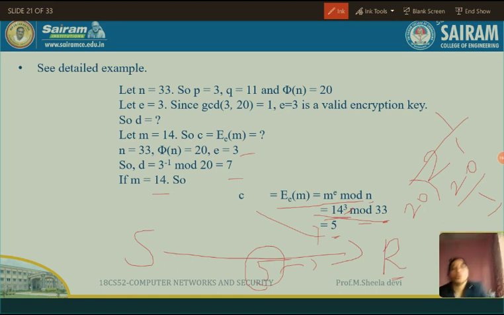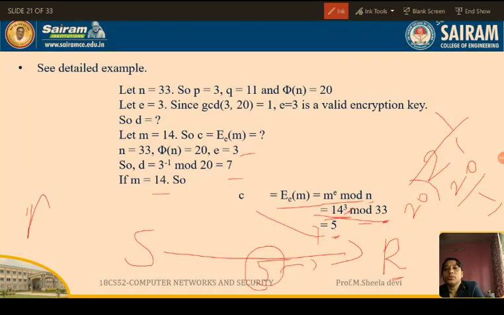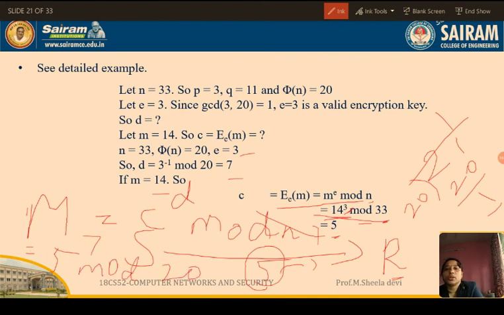See here, message is equal to C power D mod N. C value is 5, 5 power D, D is 7 mod 33. If he does this operation, he will get the value as 14, which is the plain text.